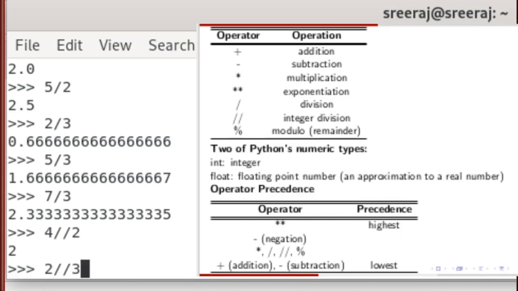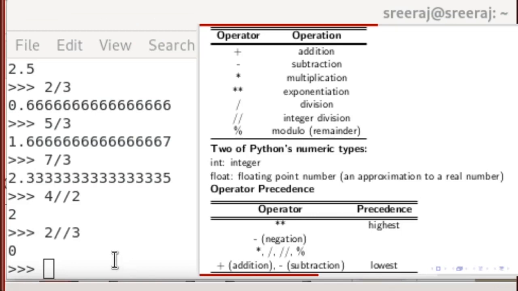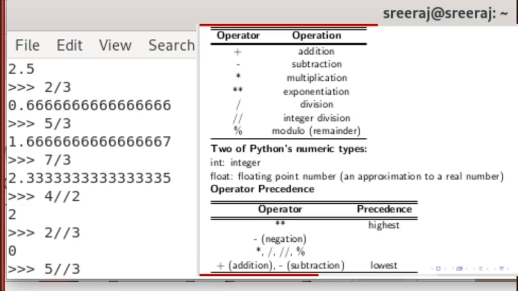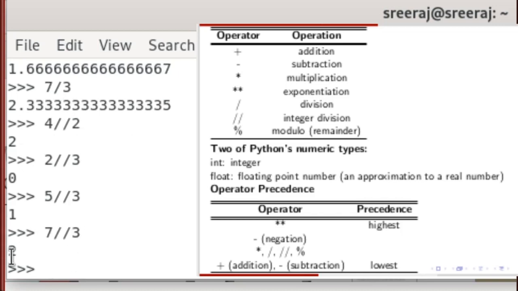Integer division of 2 by 3, we got the answer 0. Let's consider 5 integer divided by 3, and again the result is a whole number. We got the answer 1. So we could rewrite 5 over 3 as 1 and 2/3, and we are getting the 1. Dividing 7 by 3, again it's 2, a whole number. So this would be rewritten as 2 and a third.